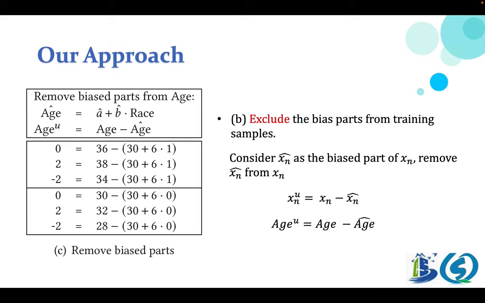In this snippet, we obtain the unbiased age value by subtracting the predicted values. Age' is equal to age subtract age hat. We can see the distributions of age values under privileged and unprivileged groups become independent of race after removing the biased parts. That is to say, the revised age values in two groups are the same.